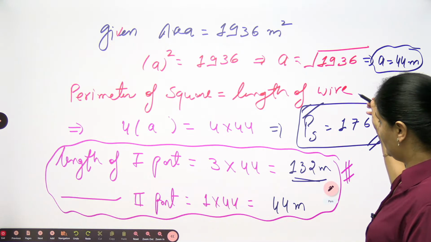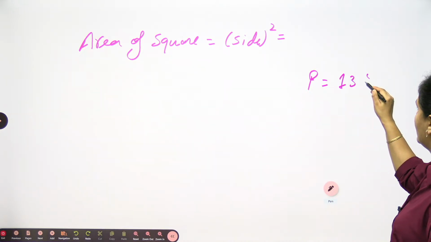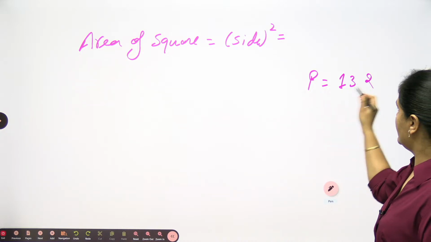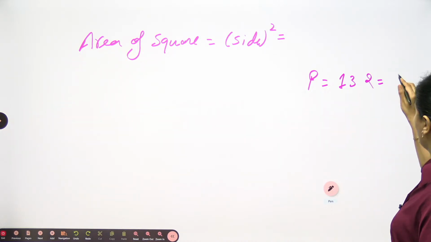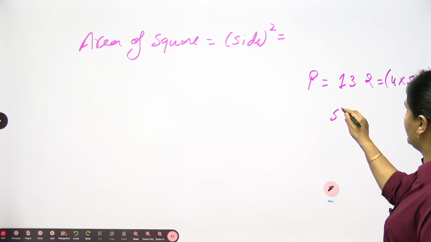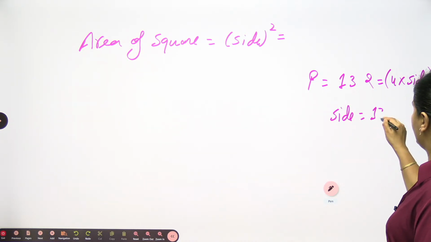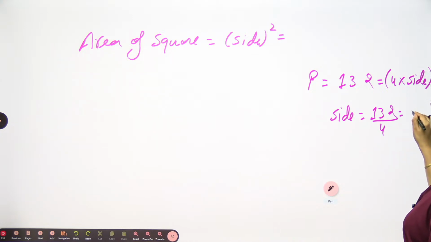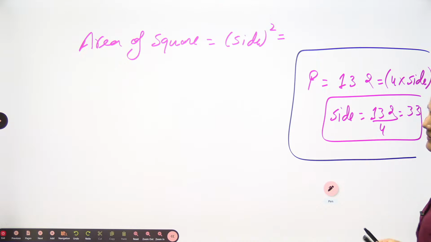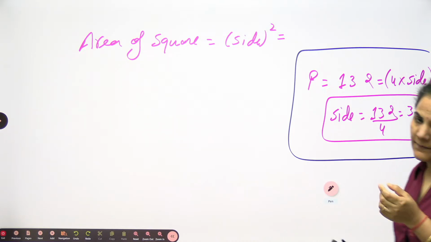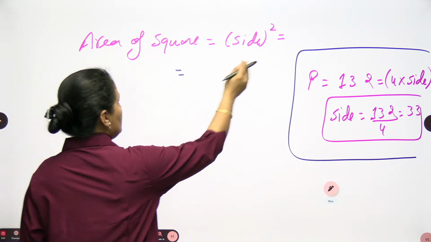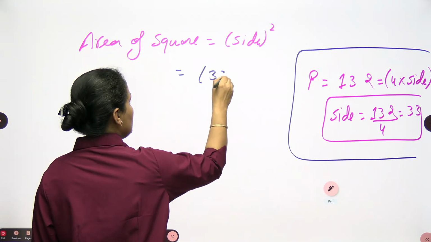The perimeter is 132, which in a square is 4 into side. So the side of this square will be 132 by 4, which is 33 meter. You will use this in the area of the square, so 33 square.